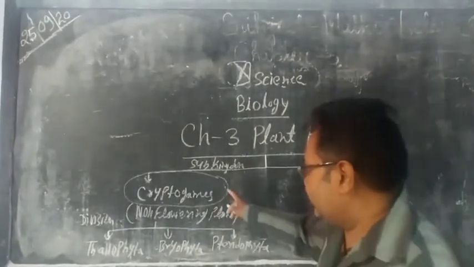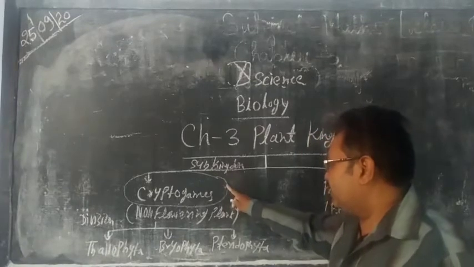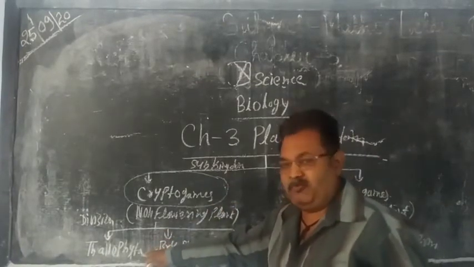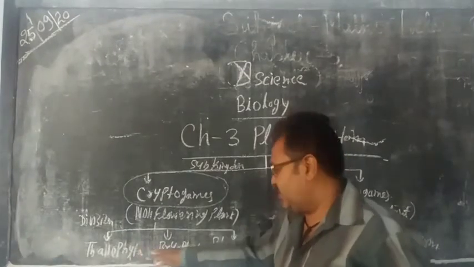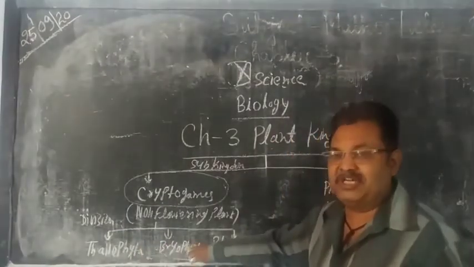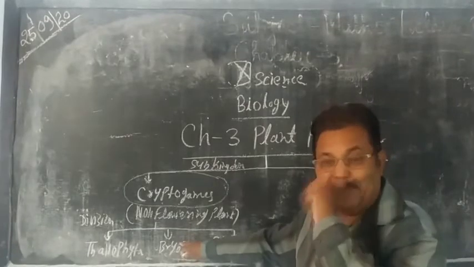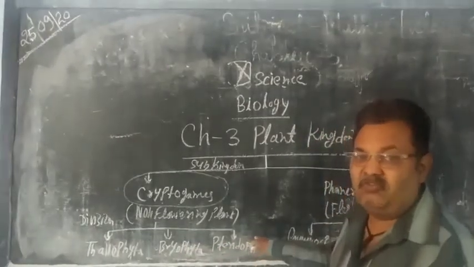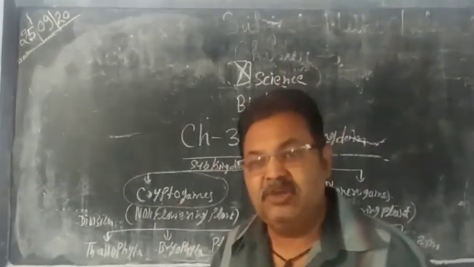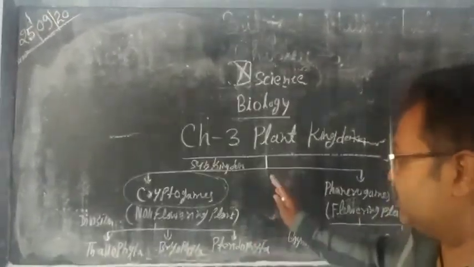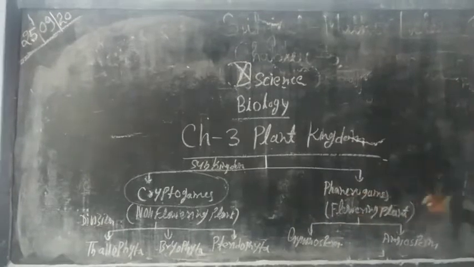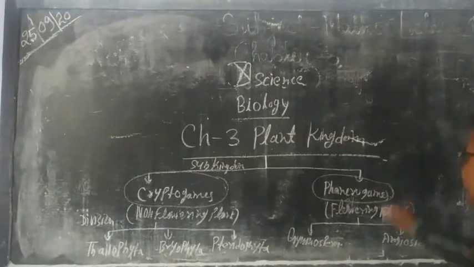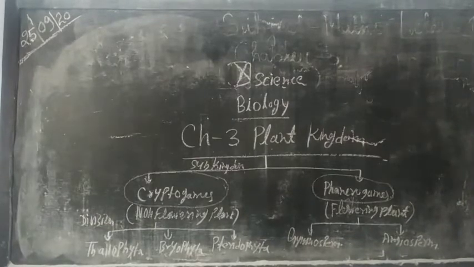So these are the first subkingdom, cryptogams, which divide into three divisions: thallophytes, thallus-like structure; bryophytes, body structure not differentiated into root, shoot and stem; and pteridophytes, which have vascular tissue like xylem and phloem.